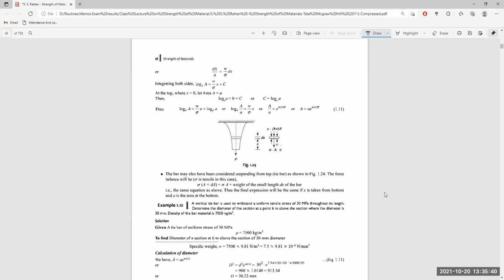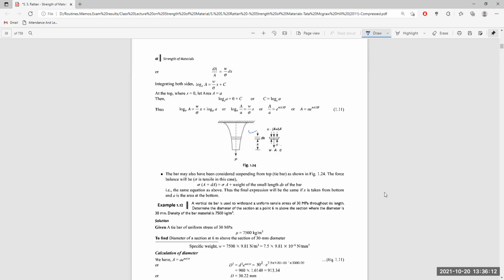This bar can also be considered suspended from the top, which I have explained to you just a minute before, and the force balance will be exactly the same, and the same equation as above. The final expression will be the same if x is taken from the bottom and A is the area at the bottom. So if the bar is like this, the equation will be the same as it is.